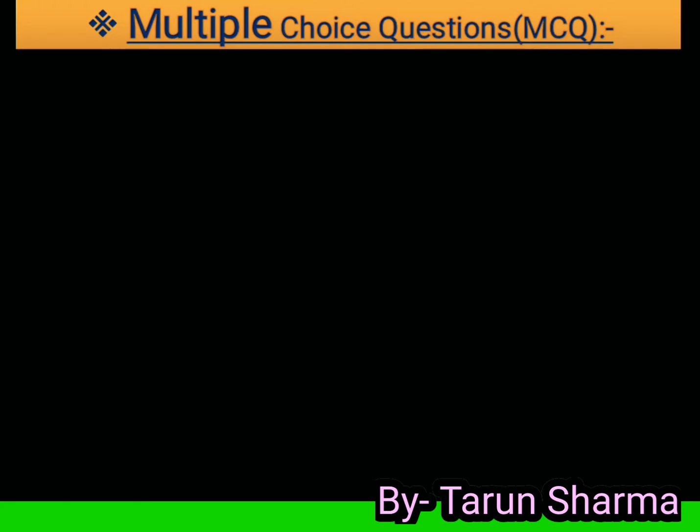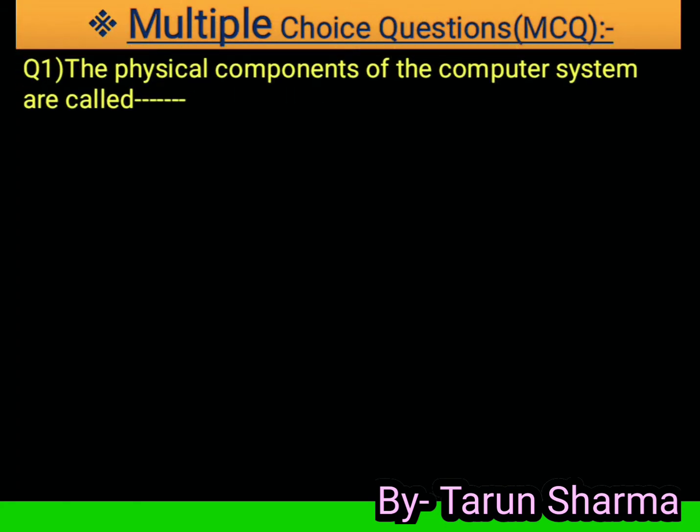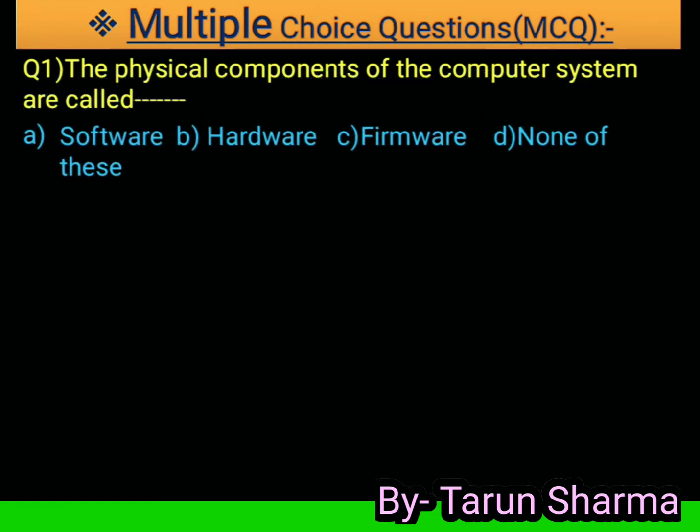First question is that the physical components of the computer system are called: option A software, option B hardware, option C firmware, and option D none of these. Answer is hardware. Hardware is the physical component.